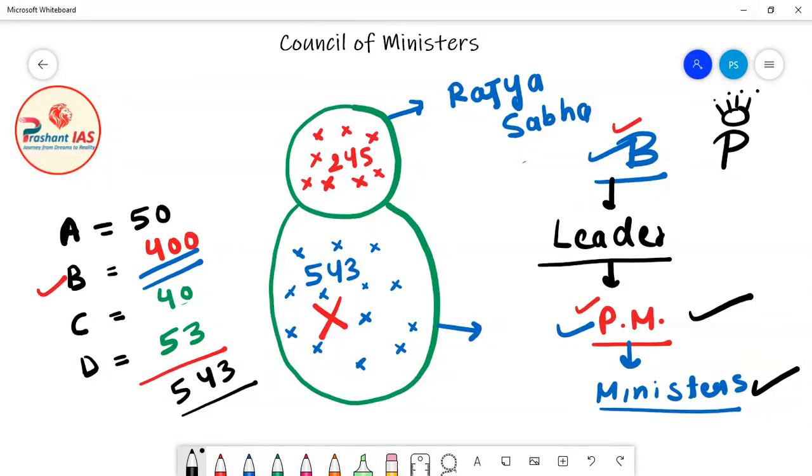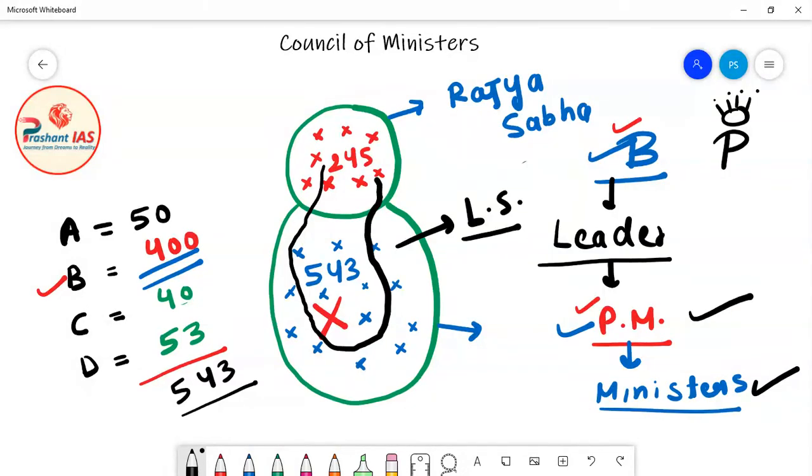Now friends, the majority to form the government is seen only in Lok Sabha, but ministers can be chosen from Lok Sabha as well as Rajya Sabha. The Prime Minister has the power to choose ministers from either house. So let's suppose all these ministers in this black circle represent the Council of Ministers. These members of parliament are the Council of Ministers.